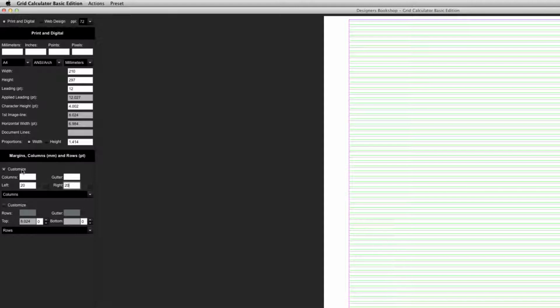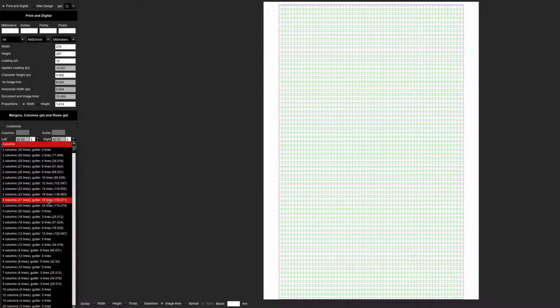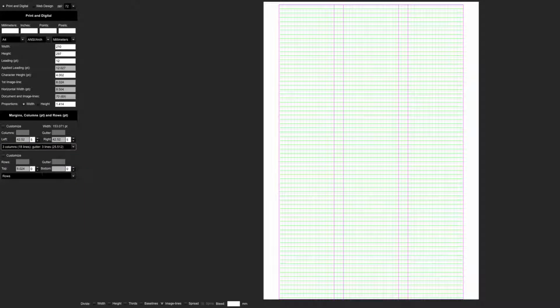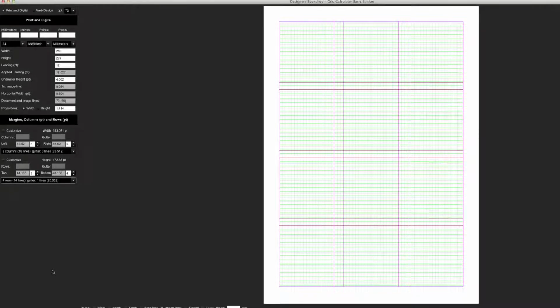And you can play around with this on your own, but for now I'm going to follow the grid. So you can use the up and down arrows here, and I'm going to set our inner and outer margin to 5 lines. After I've done that, I'm going to select columns, and I'm also going to set up the top and bottom margin and see if we find something that we like here. I'm going to select 4 rows.